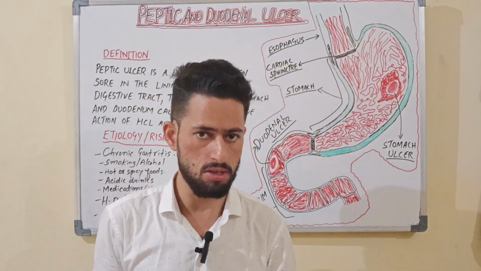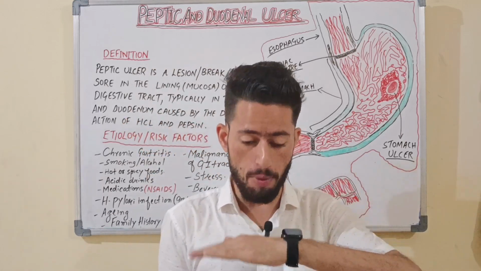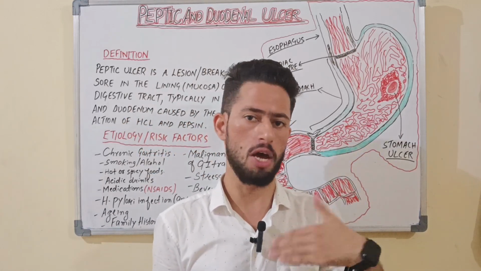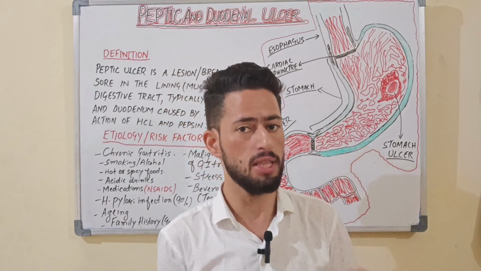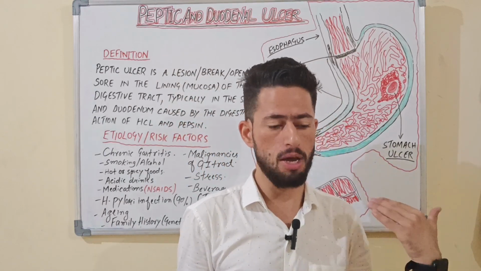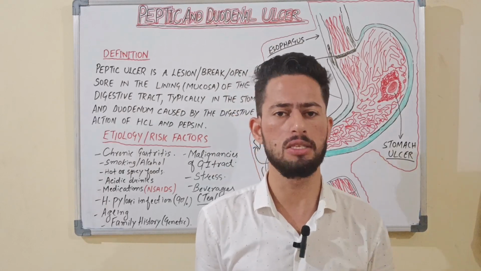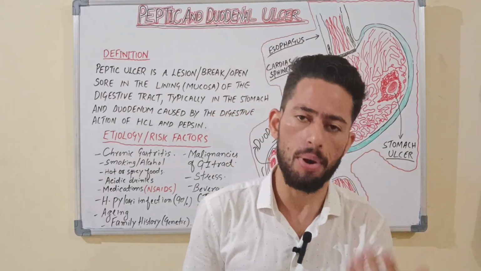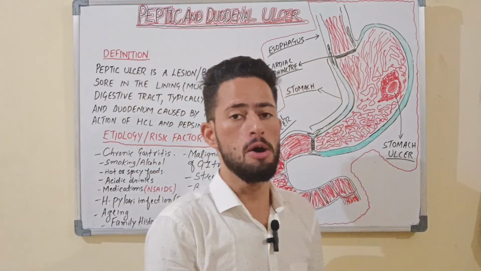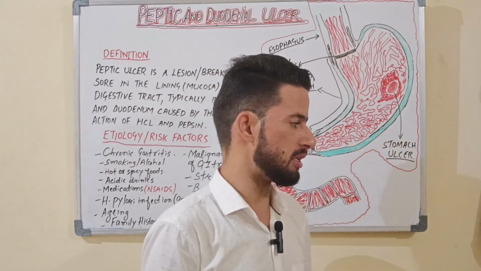If anybody is taking stress, that will suppress the immune system. As a result, the immune system is unable to tackle the Helicobacter pylori infection. So there is a formation of open sores, or the mucous membrane is broken down, because of the greater secretion of HCl.